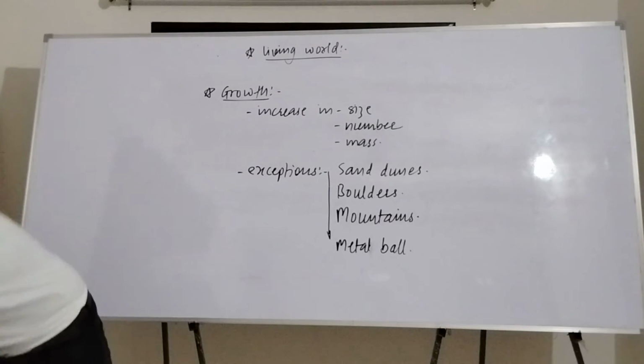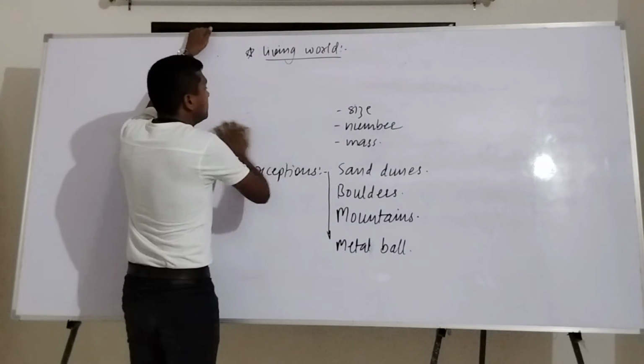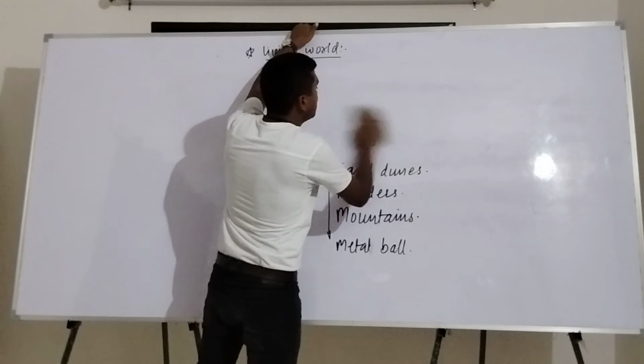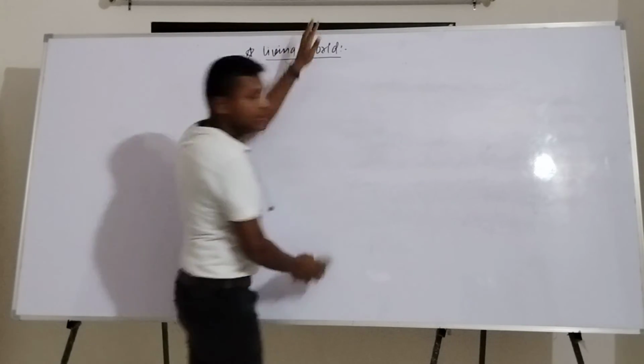Okay. Second property that we were talking about, this is related with growth. The second one is related with reproduction.